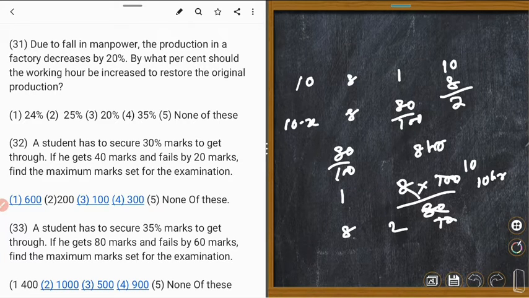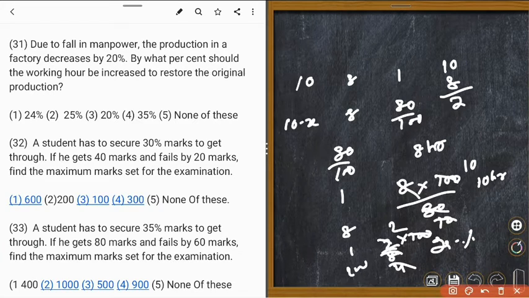So 2 upon 8 into 100, that is 25% increase. So the working hours to be increased to restore the original production is 25%. Which number is correct? Number 2 is correct.